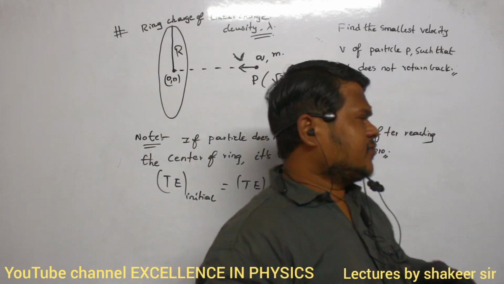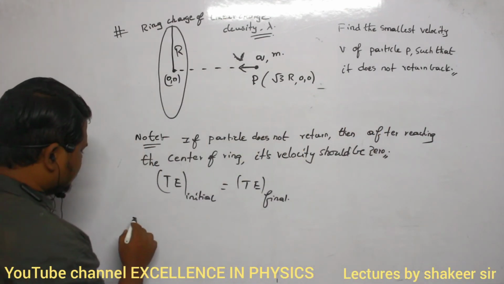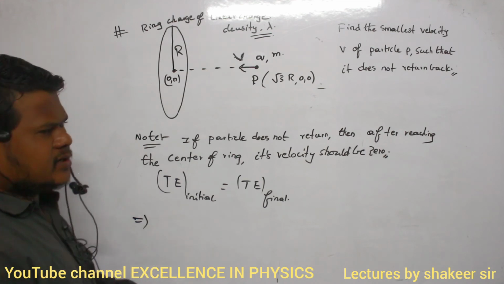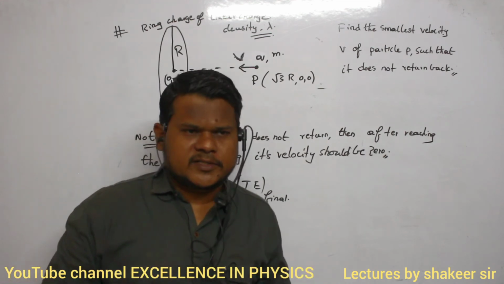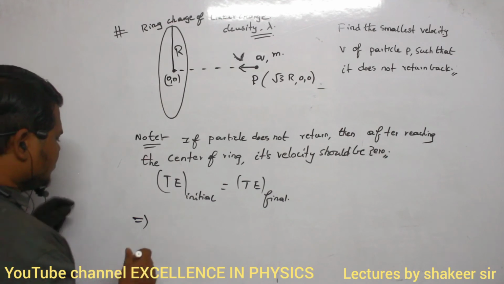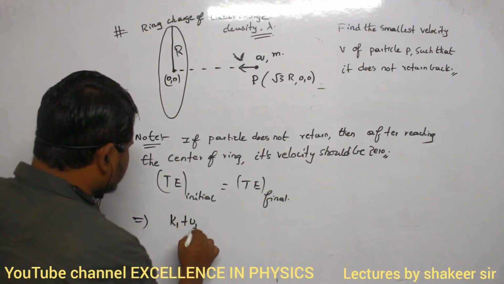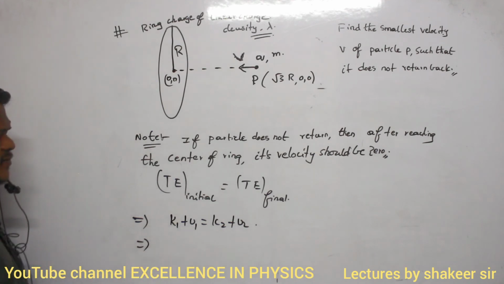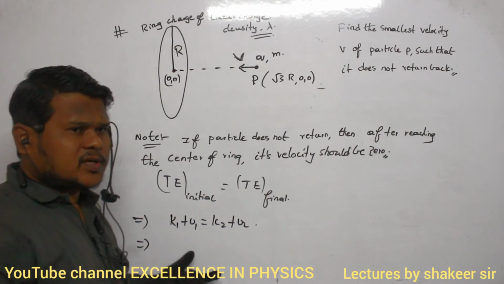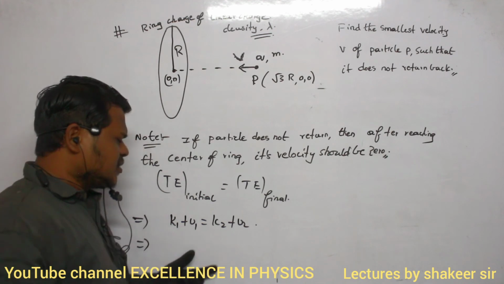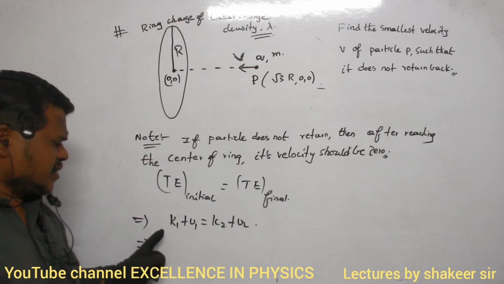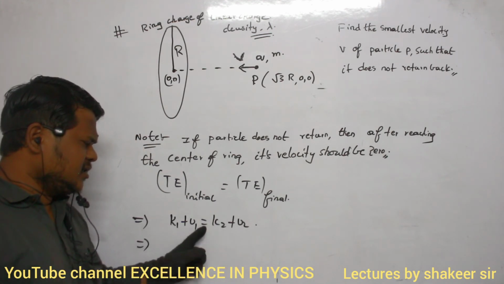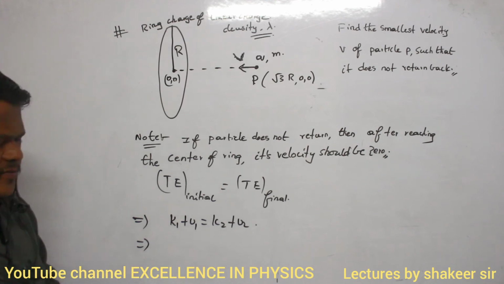If only conservative forces are acting, then what is the equation I can use? I can use the law of conservation of mechanical energy. What is the law of conservation of mechanical energy? K1 plus U1 is equal to K2 plus U2. This is the law of conservation of mechanical energy. So total initial energy is equal to total final energy: sum of kinetic energy plus potential energy initially, equals sum of kinetic energy and potential energy finally.